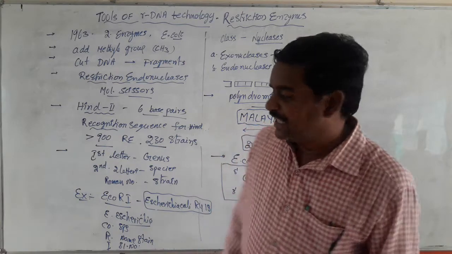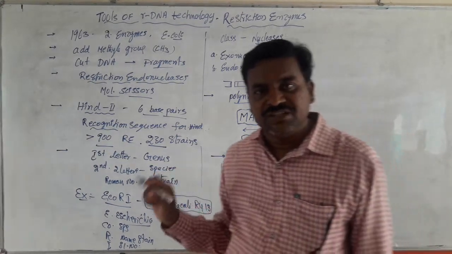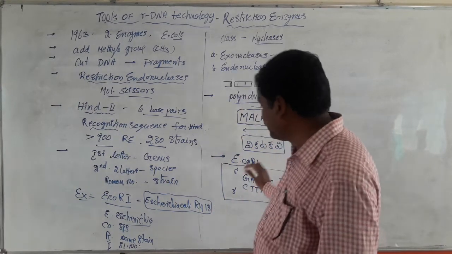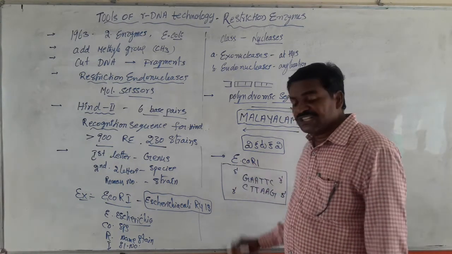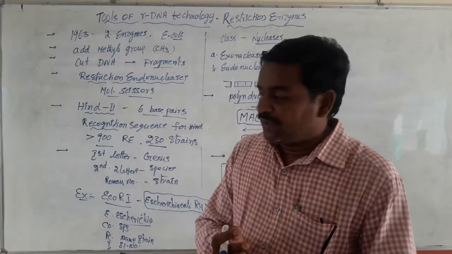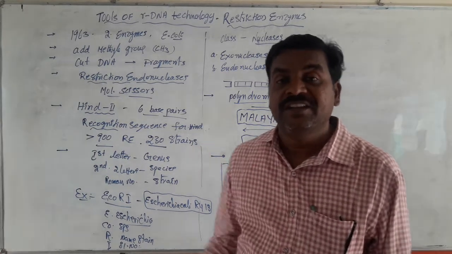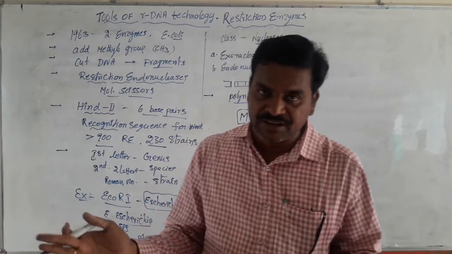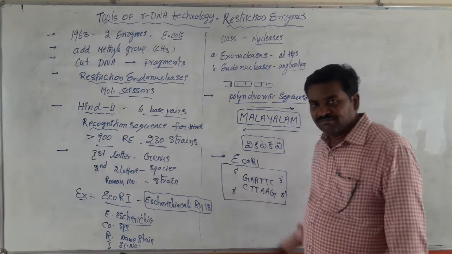Generally, restriction enzymes recognize this type of palindromic sequence and cut the two strands of DNA at the sugar phosphate backbone, leaving fragments with sticky ends. These 900 restriction enzymes can recognize 900 different kinds of palindromic sequences. Their palindromic sequences are specific. For example, this is the palindromic sequence of EcoR1.